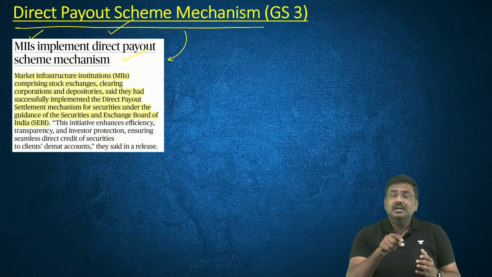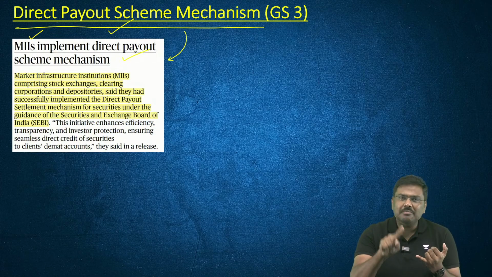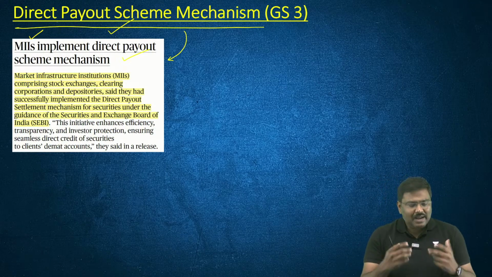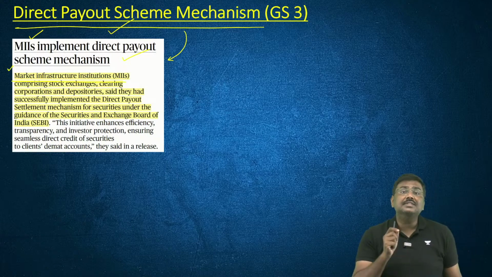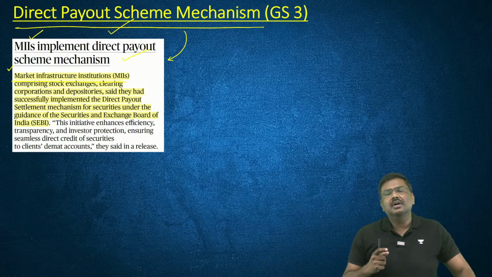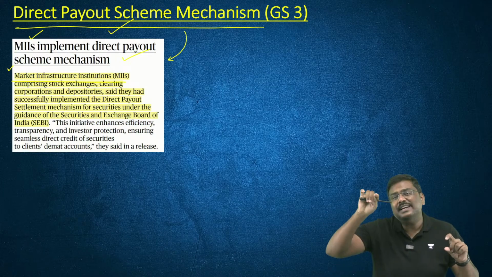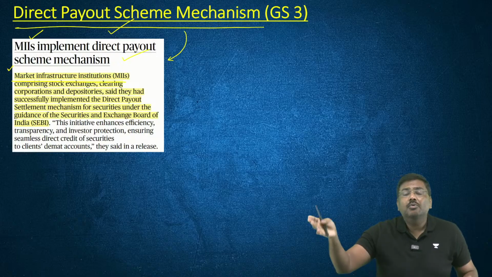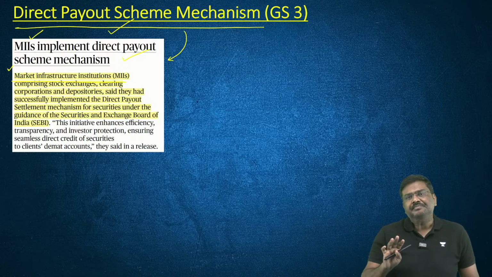Earlier, a preliminary question has been asked on the concept of MII. What is MII? MII stands for Market Infrastructure Institutions. These are essentially those institutions present in the financial market which ensure the market will function.